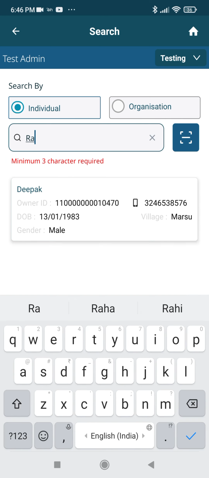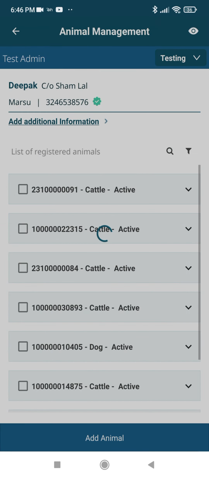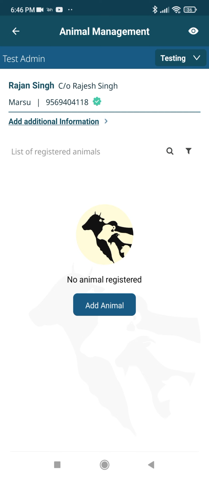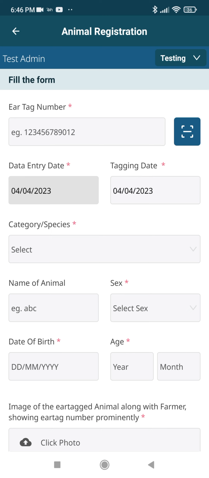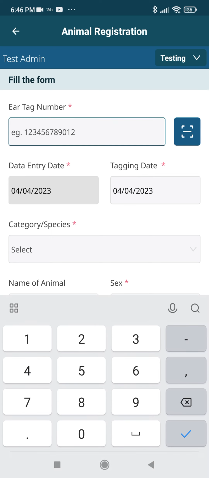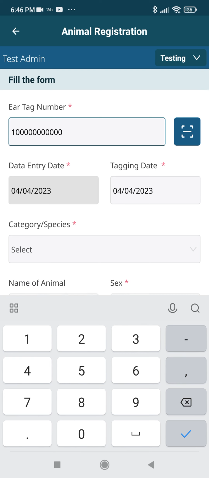So if there are no animals registered for that particular owner ID, you will get an option to add animal, as you can see on the screen. Clicking on add animal will take you to this form where you can fill the AirTag number. Data entry date will be automatically added. Category, species, you'll have to select, name of the animal, sex, date of birth, age, etc.